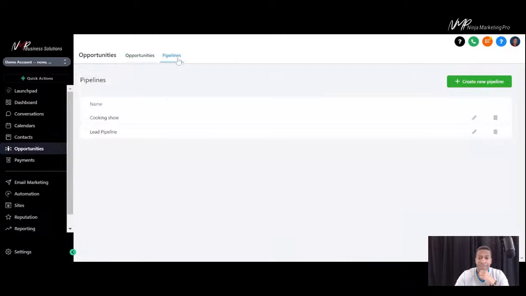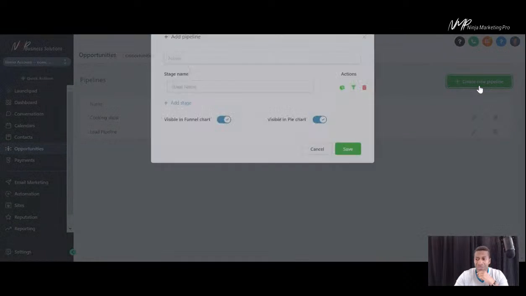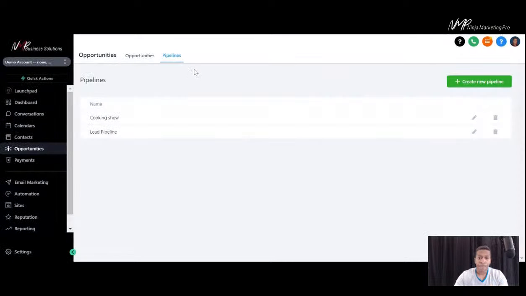Now you can have unlimited pipelines. Just keep creating your new pipelines as you go along in here. But you see, one is a cooking show here. Most times we use pipelines for following a lead or a contact. We also can use it for like a Trello to keep track of different areas that you want to work on within your business based on what business you have. I showed another client of mine how to do this for a cooking show that she has.